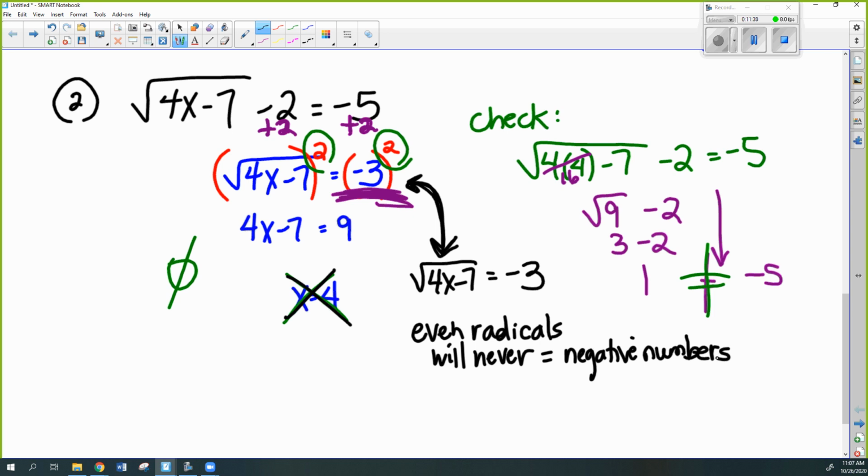And then the index, yeah, so because this is a square root, even though it's invisible, that's why we chose to raise it to the second power. Okay, so they have to match. If it was a cube root, we'd raise it to the third power. Okay, these are all great questions. All right, so even radicals will never equal negative numbers. So if you happen to see that early, you can just say no solution. All right, but it doesn't happen often. So if it's one of those things that you just forget to look for, which is fine, please don't forget to check your answers. Okay?